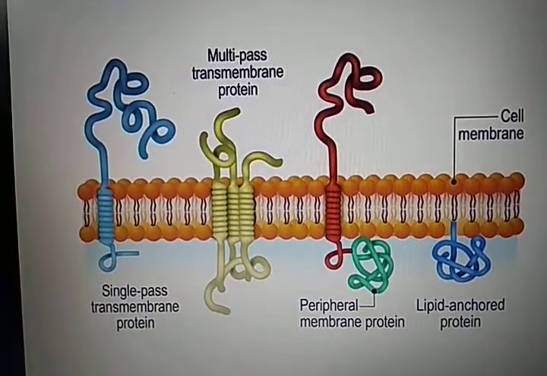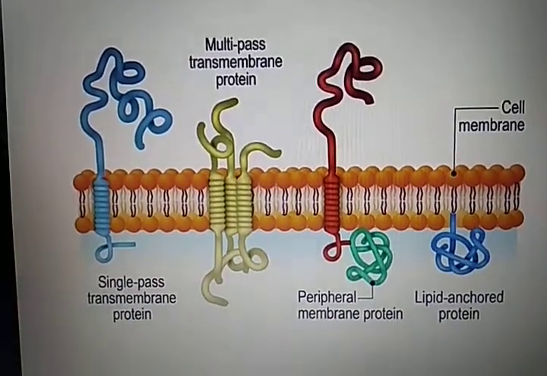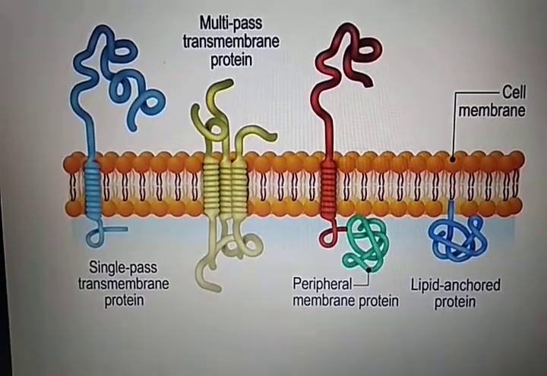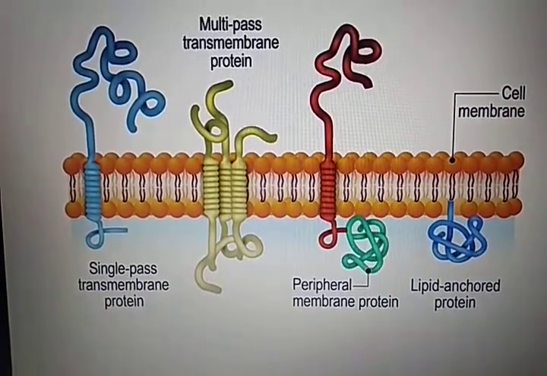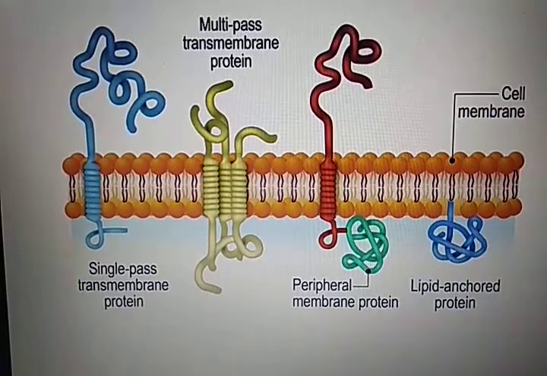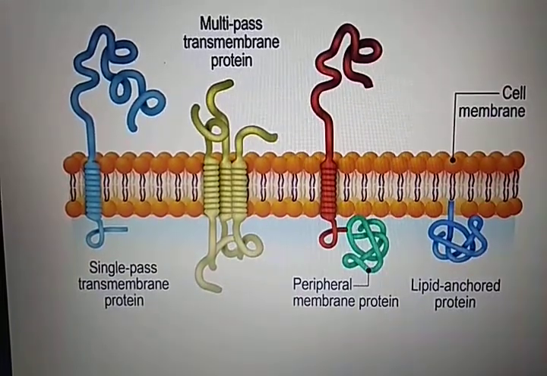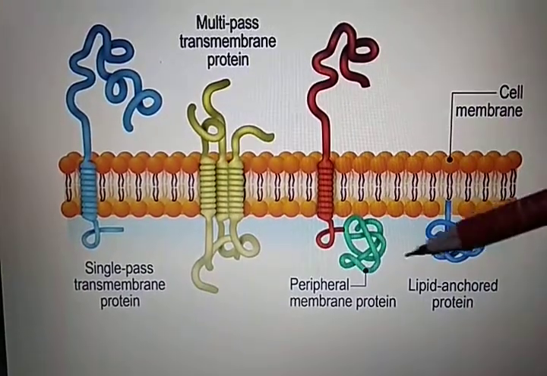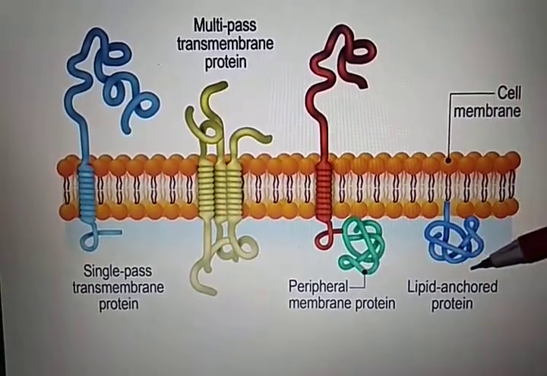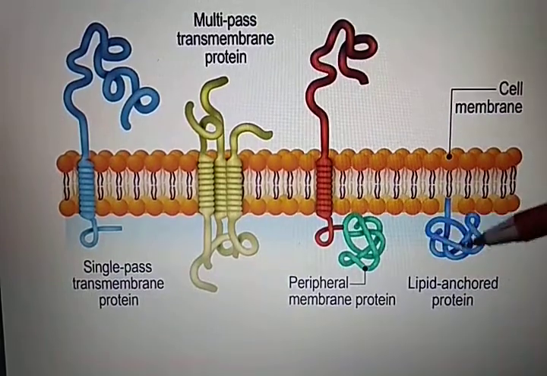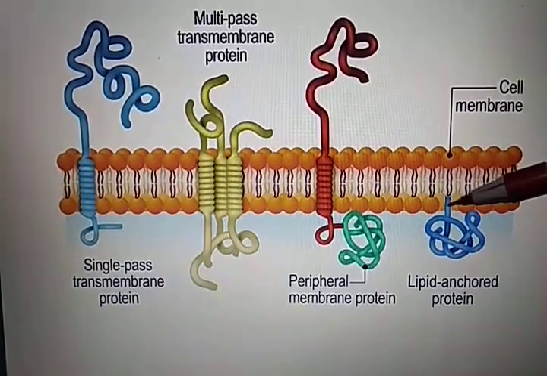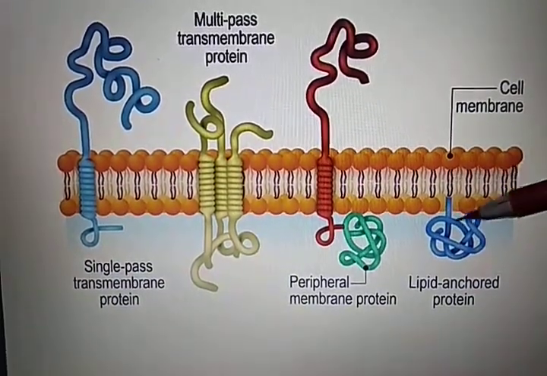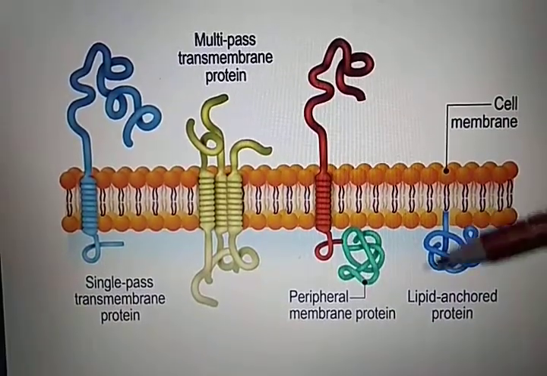The very last one is lipid anchored membrane protein, and lipid anchored membrane proteins are located outside the lipid bilayer on either the extracellular or cytoplasmic surfaces, but are covalently linked to a lipid molecule that is situated within the bilayer. This is the main difference between the peripheral and the lipid anchored protein: the lipid anchored protein is connected or linked covalently to the lipid bilayer, so it is named lipid anchored protein.